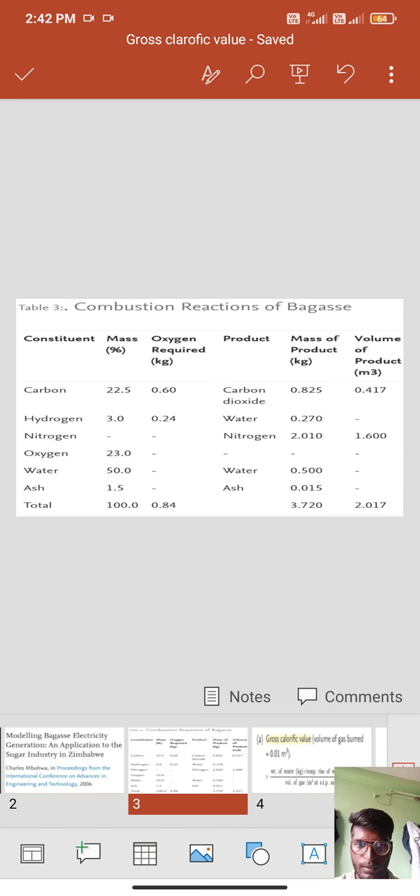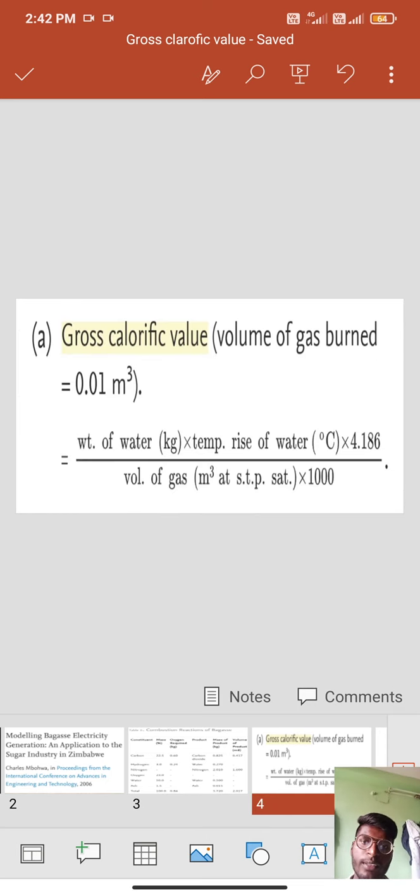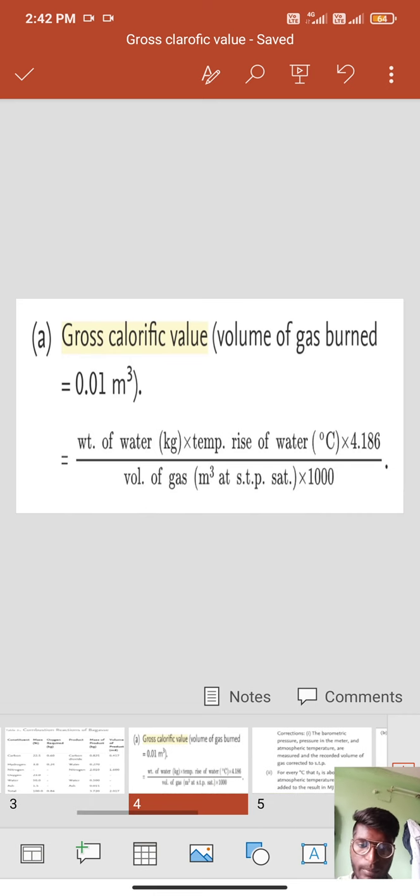Here we see in the table the formula of gross calorific value. Volume of gas burned, 0.01 meter cube, is equal to the weight of water in kgs into the temperature rise of water in degrees Celsius and 4.186, divided by the volume of gas in meter cube at STP, into 1000.